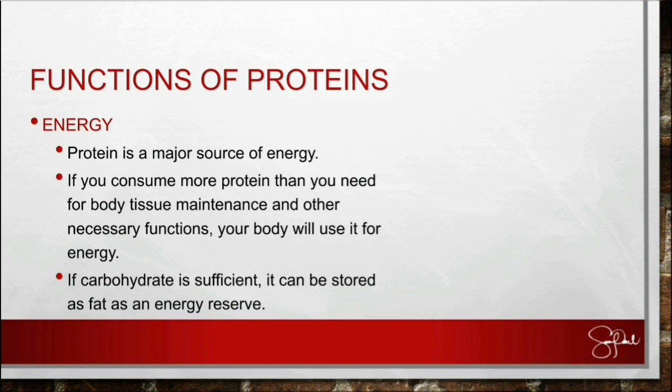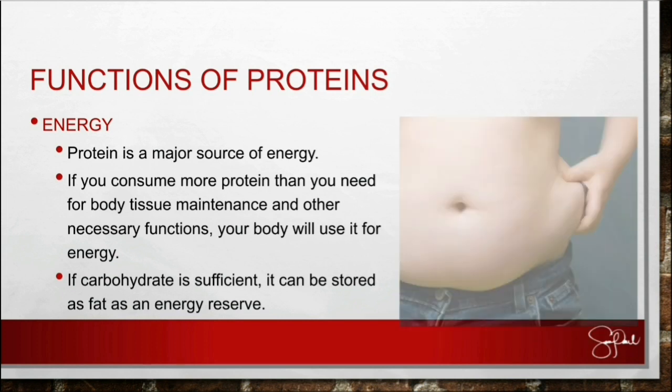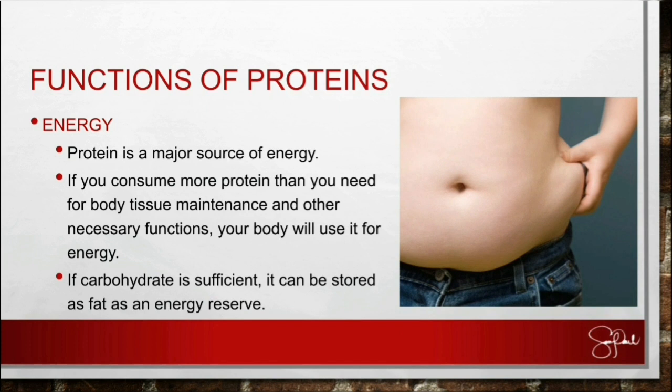So as you can see here in the picture, we have fats there in our belly because if we eat rice, that is carbohydrates. We eat bread, that is also carbohydrates. But we also eat proteins. So the excess protein that is not needed by our body will be stored in our body as fats. So if you want to reduce, then you should at least reduce your protein intake.